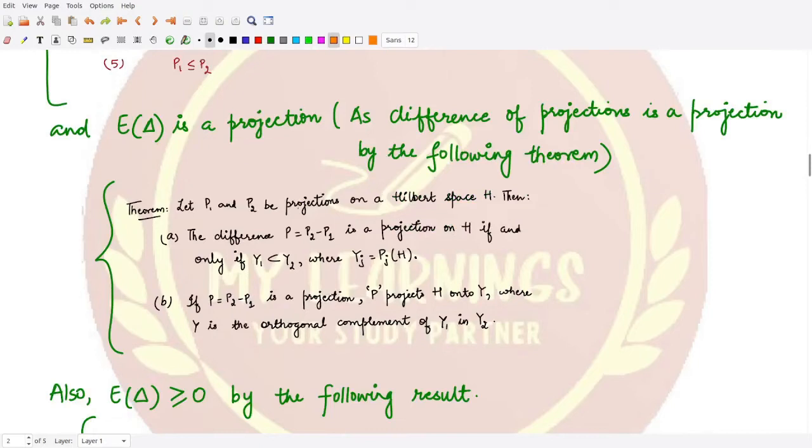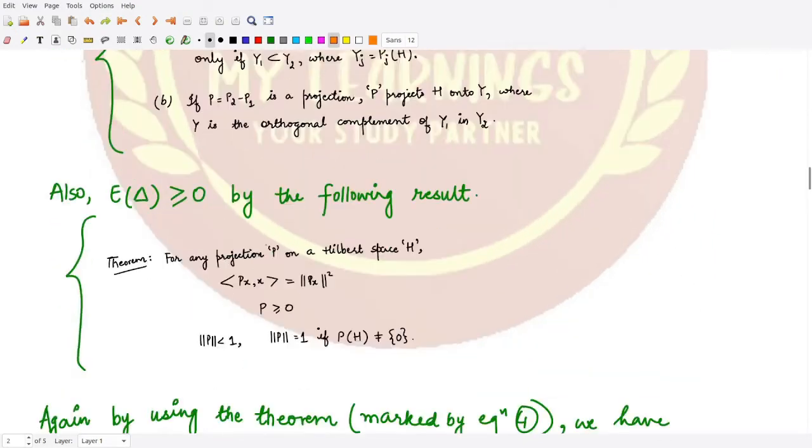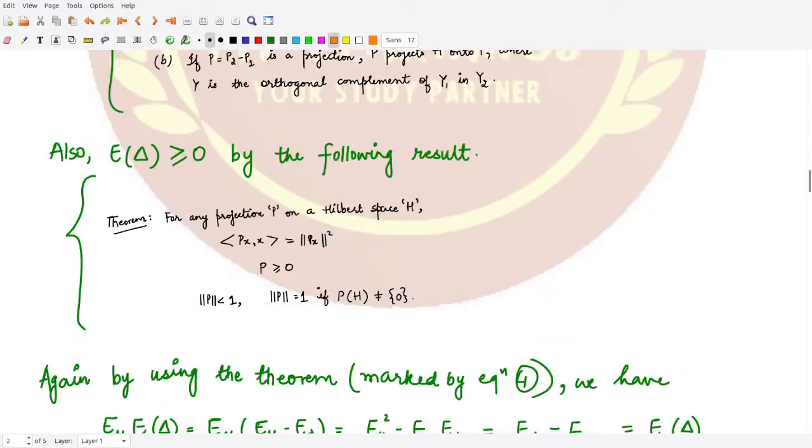Therefore this E delta is also a projection operator. You can also see this through this theorem, which we have already covered. And moreover, E delta is a positive operator. Why is this so? Because it is a projection, and every projection is a positive operator.